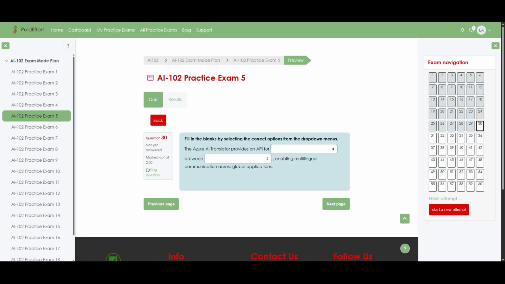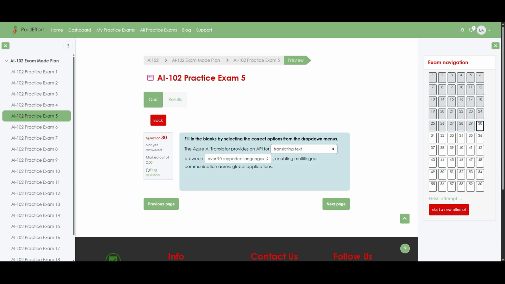Question 30. Fill in the blanks by selecting the correct options from the drop-down menus. The Azure AI Translator provides an API for translating text between over 90 supported languages, enabling multilingual communication across global applications. Now let us explain why these choices fit the sentence so well.